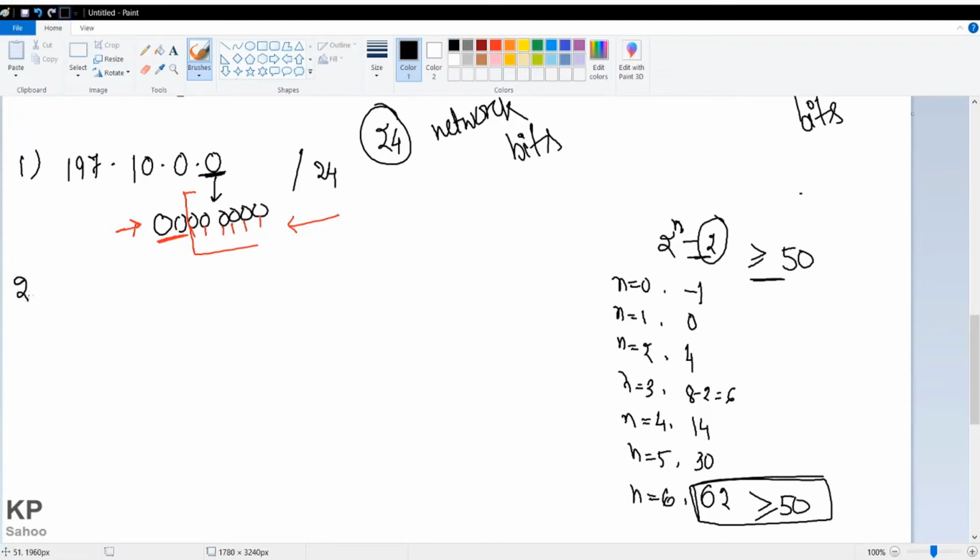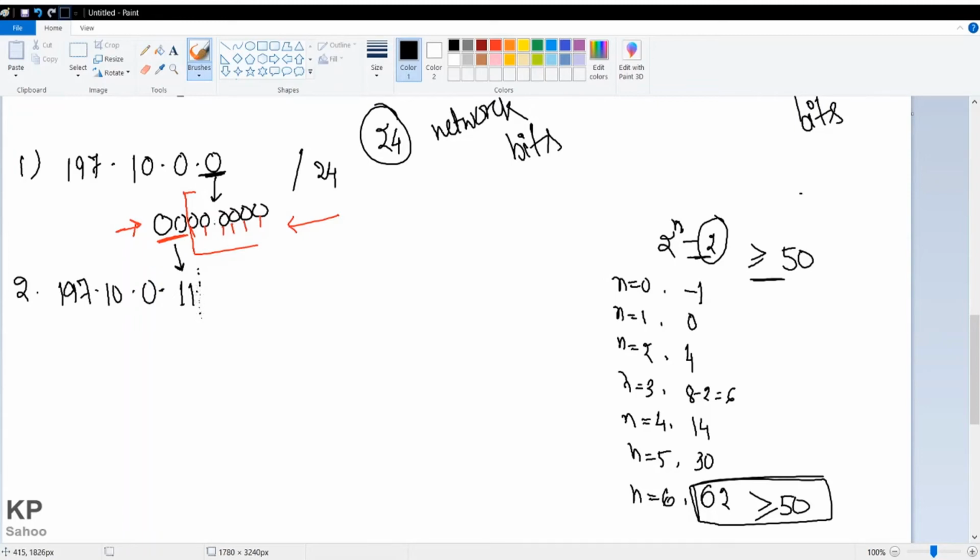In the next step I am writing the rest in decimal: 197.10.0. This part I am making as 1s, and the rest others are 0.